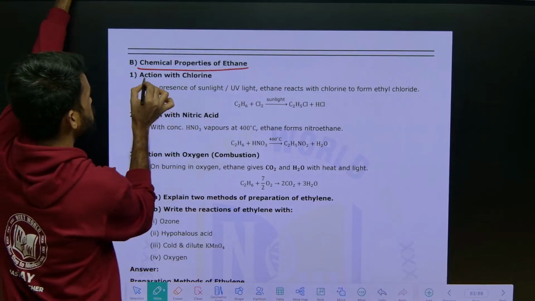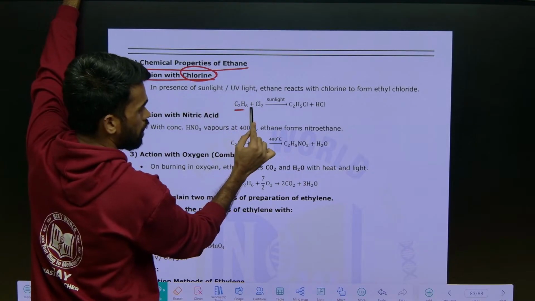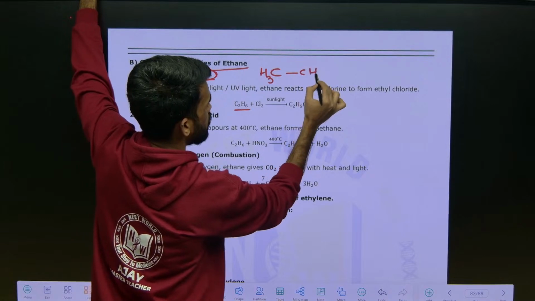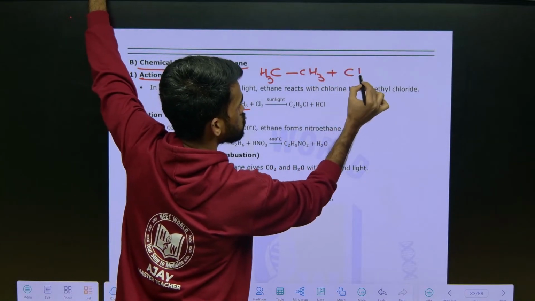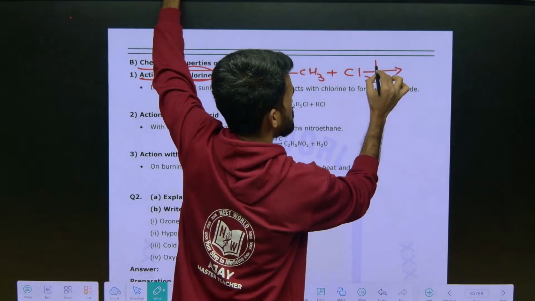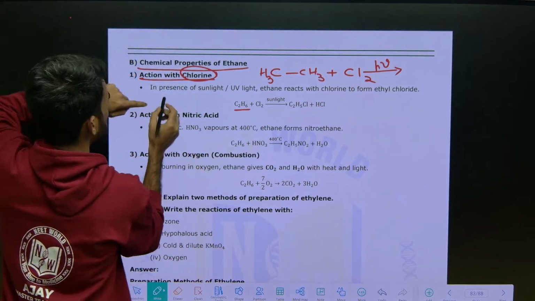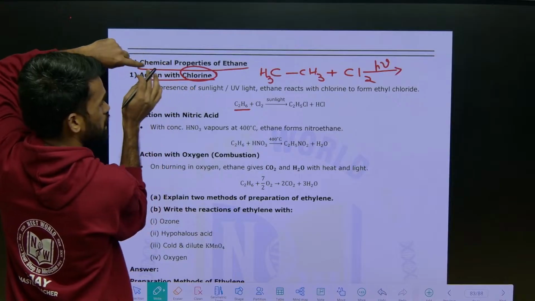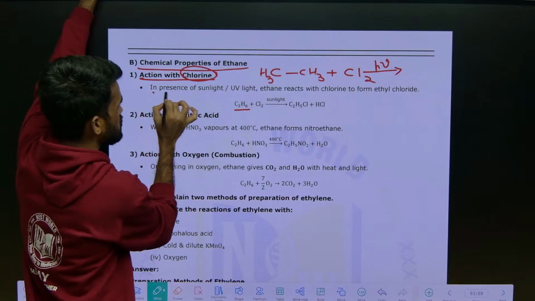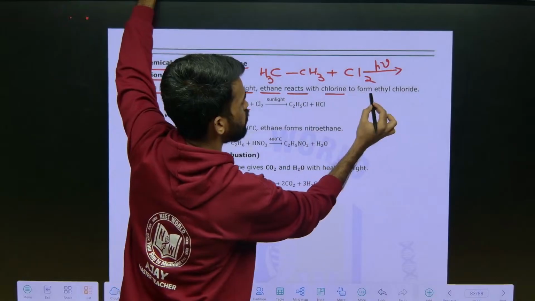First one, action with chlorine. It means we are adding chlorine to our ethane. You write the structure of ethane like this, CH3CH3, and to this we are adding chlorine. What happens? This happens in presence of sunlight. Sunlight may also be mentioned as h nu. So, action of chlorine on ethane: in presence of sunlight or UV light, ethane reacts with chlorine to form ethyl chloride.